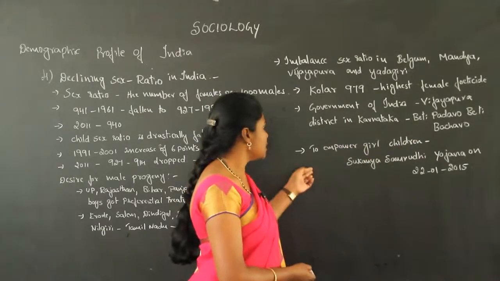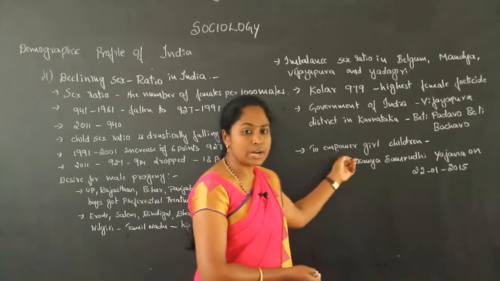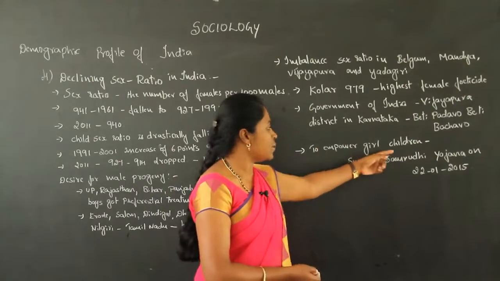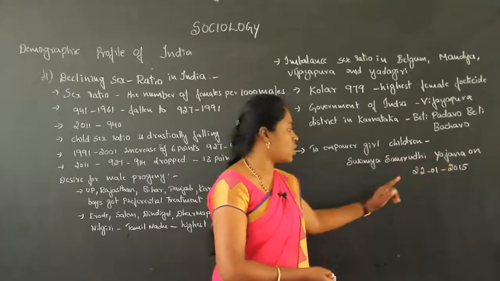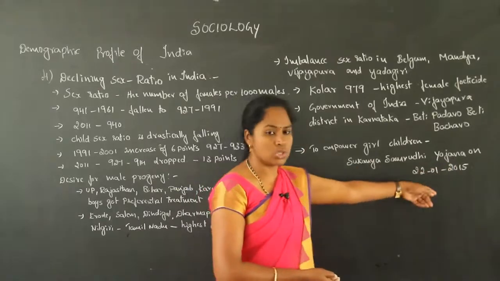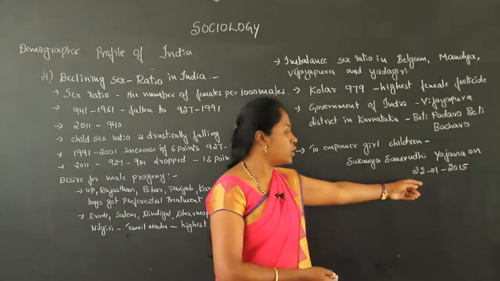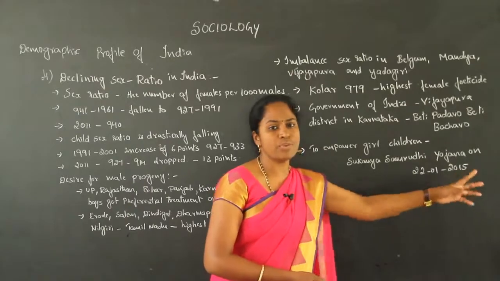Then, to empower girl children, a particular scheme has been launched, that is Sukanya Samruddhi Yojana. It was launched on 22nd January 2015.